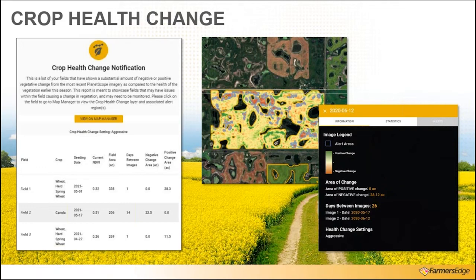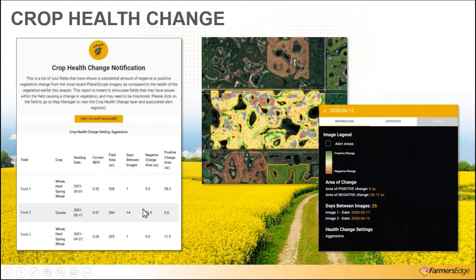So if we imagine a field that has recently been planted, maybe it's out of the ground, maybe it's not quite, but if it is slightly out of the ground, when you think about what would be progressing faster than the field average, in most cases that would be weeds. So weed patches helping us scout more efficiently and maybe spot spray herbicide before that crop comes out of the ground or before it becomes too large and we're within that first herbicide pass application window. That's the same one for field 3 at the bottom, 11.5 acres of positive change.